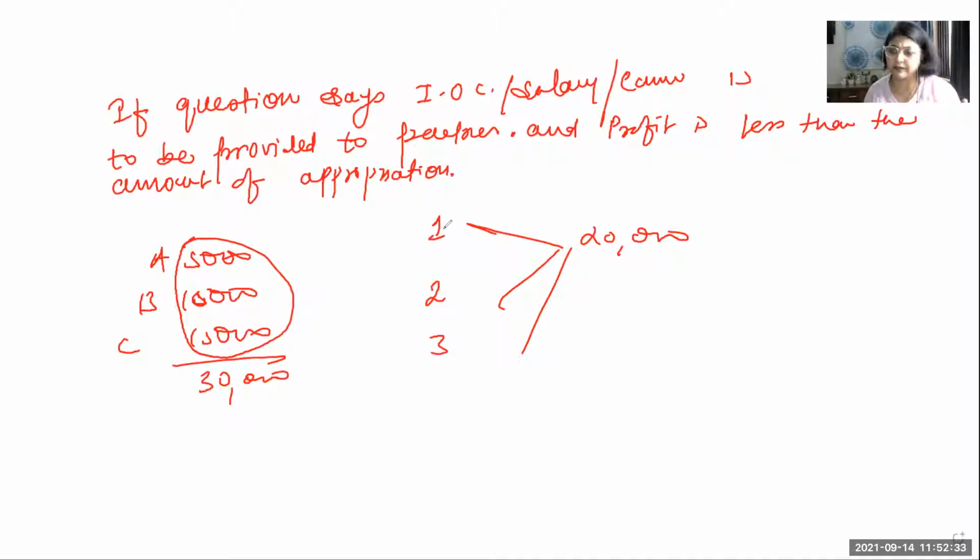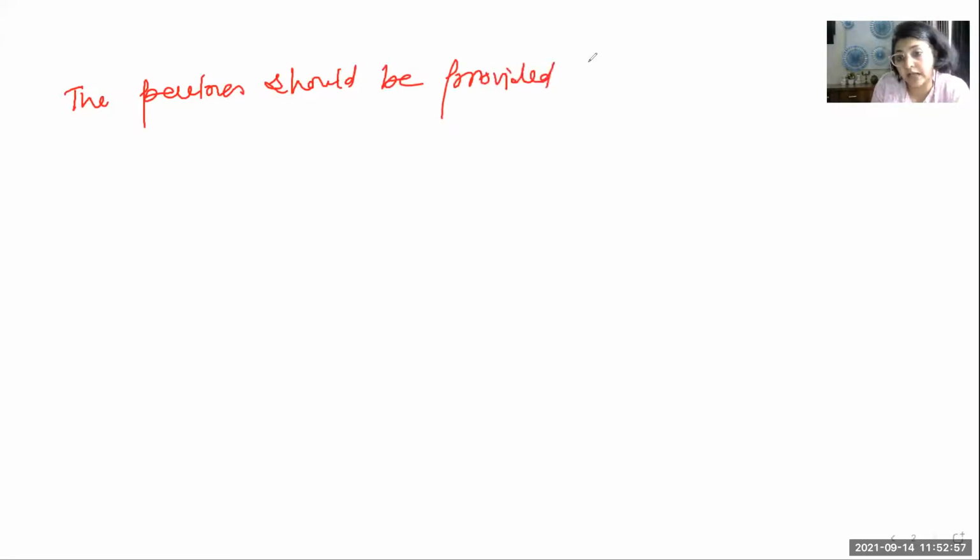and obviously no profit will be distributed because the whole of the profit is exhausted in giving this only. But in case the question has said this thing, oh my god, what is this question saying? The question is saying the partners, I'm sticking to IOC now, should be provided IOC, and it is a charge against profit.